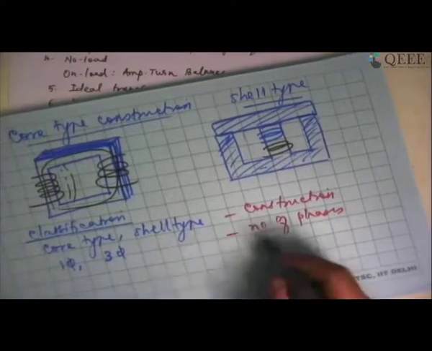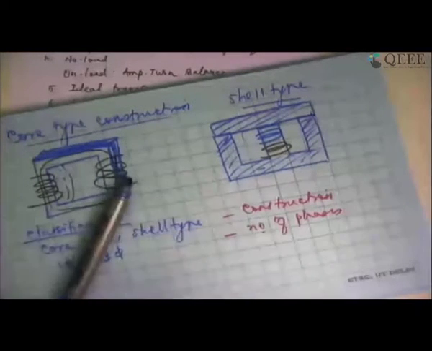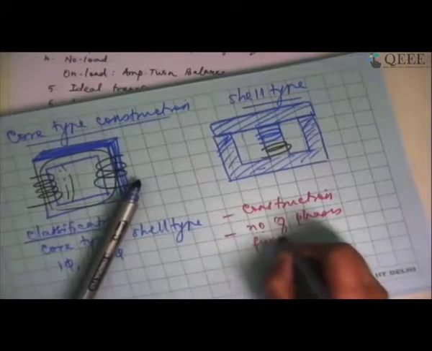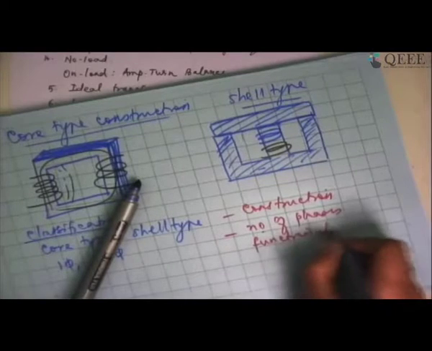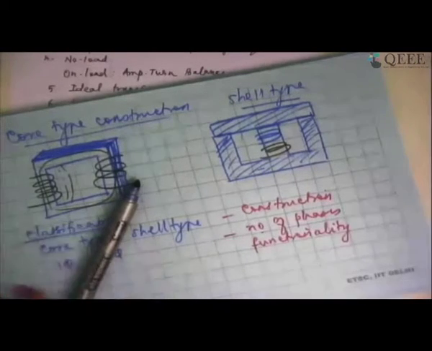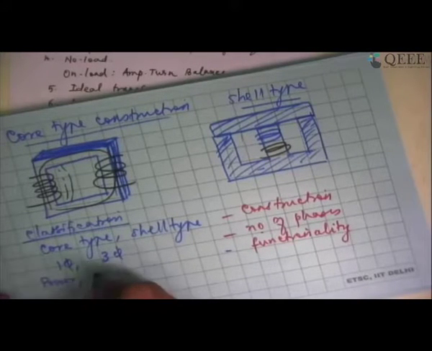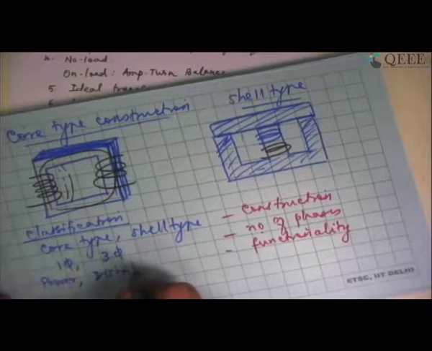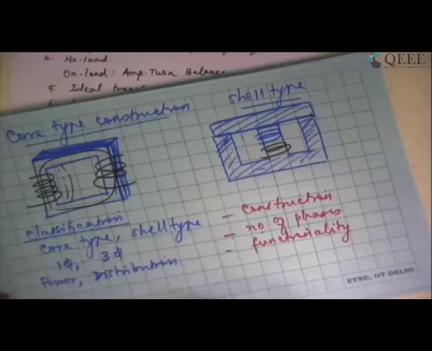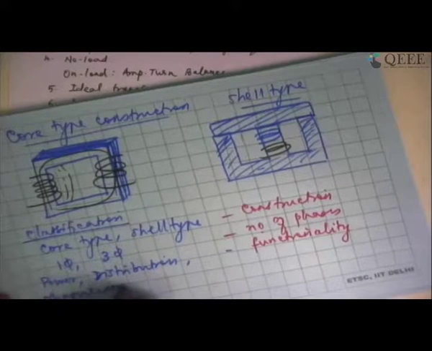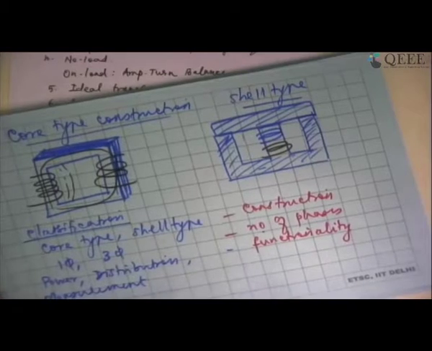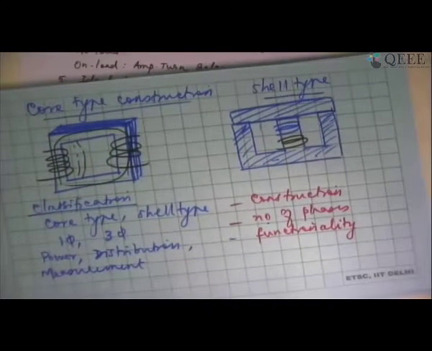Then I can also have classification based on functionality, that is, the kind of application for which I am using it. It can be a power transformer, which is used in power stations. It can be a distribution transformer, which is used in distribution centers. It can be an instrument transformer or measurement transformer, which is for measuring current or voltage in substations and so on.